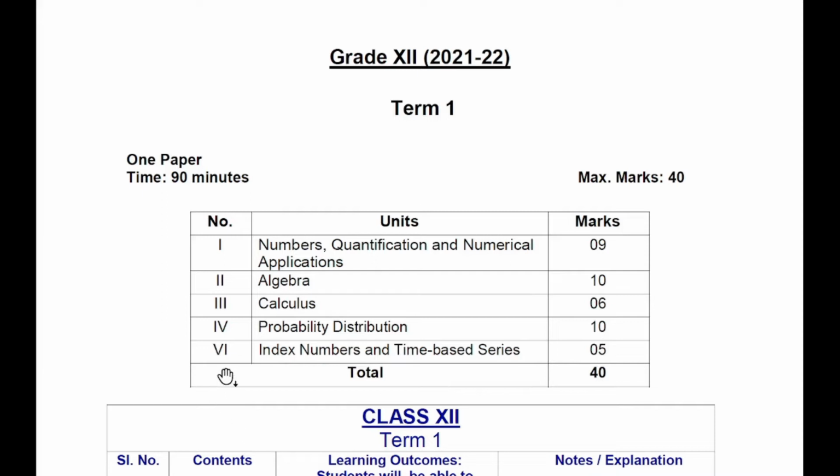And then the sixth unit is index numbers and time-based series. Again, in sixth unit also, there is some part of sixth unit included in term 1 and the remaining parts in term 2 with the allocation of marks 5. So all these add up to 40. So the external exam is for a maximum of 40 marks.